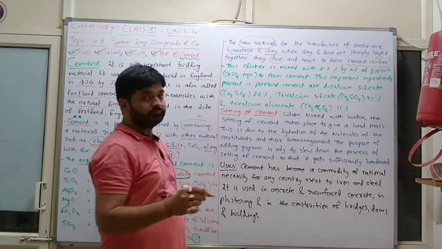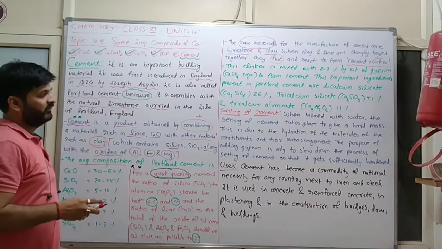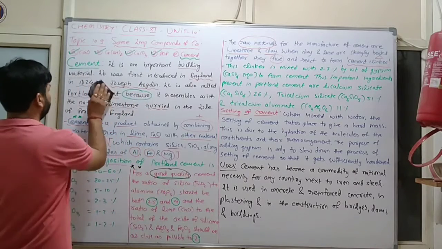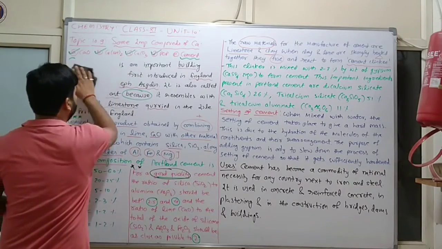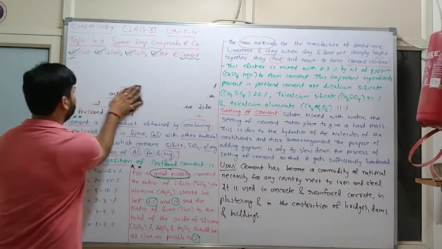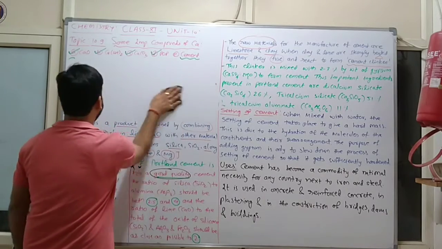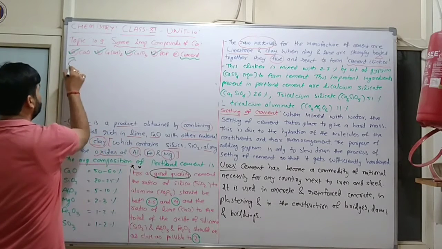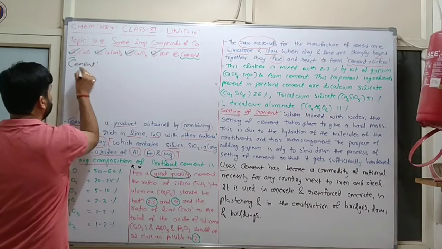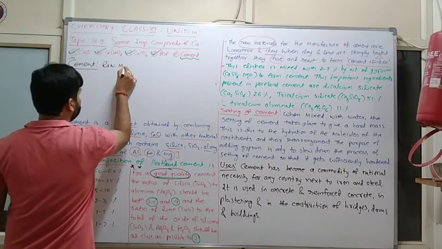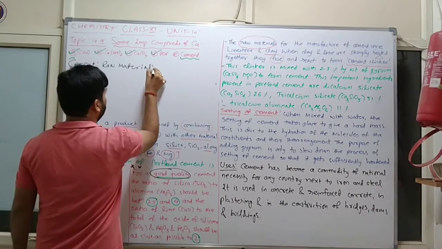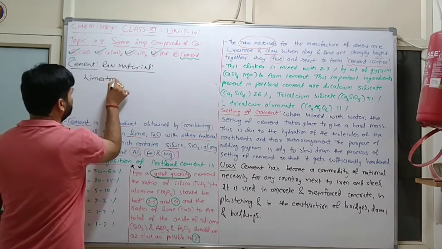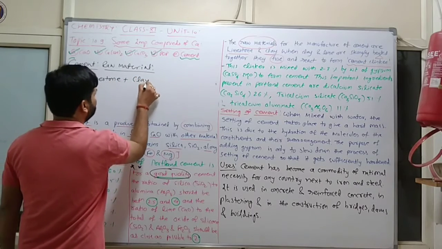The raw materials for manufacturing of cement are limestone and clay. चलो यहाँ पे मैं सीमेंट की बात करूं तो सीमेंट में रॉ मटेरियल। In case of raw material, which type of things are we taking? First of all limestone and second one is clay.